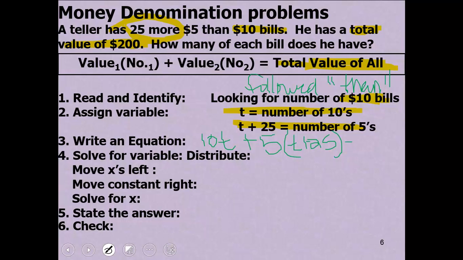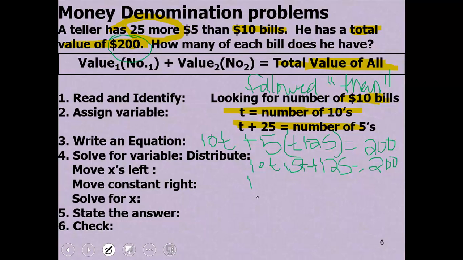That has to equal a total value of 200. I distribute and collect like terms, so I get 10T plus 5T plus 125 is equal to 200.